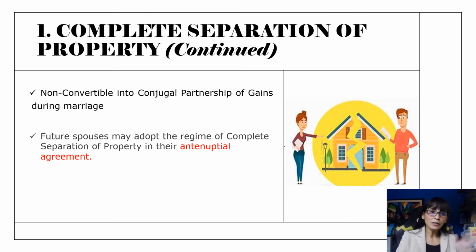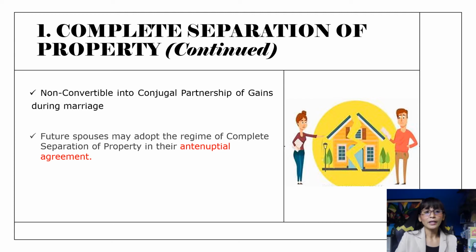Now, in the middle of your marriage, you can convert your property relations into complete separation of property. But this time, you will need judicial approval, so you will have to go to the court. Such judicial separation of property may either be voluntary or for sufficient cause.